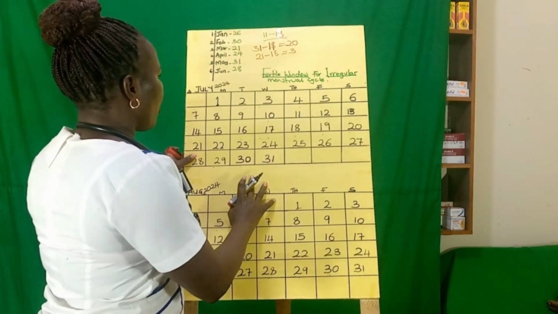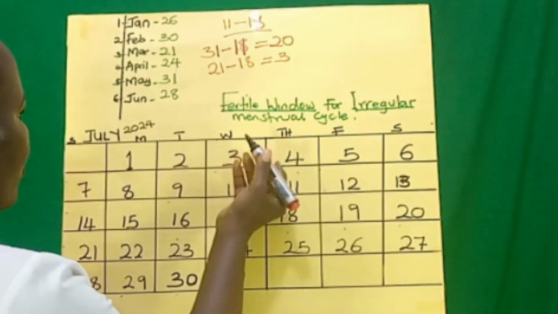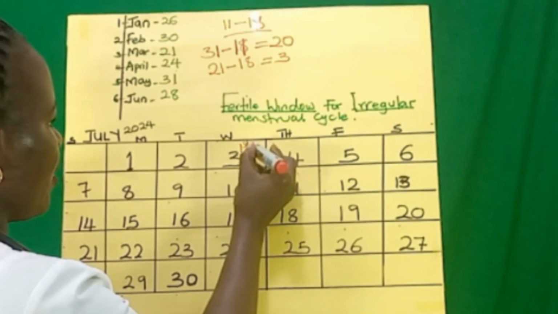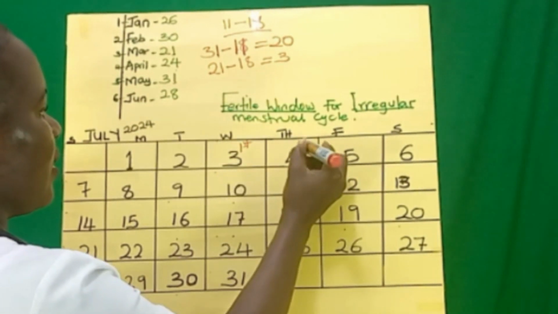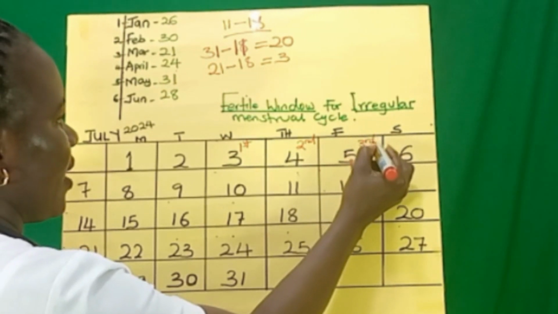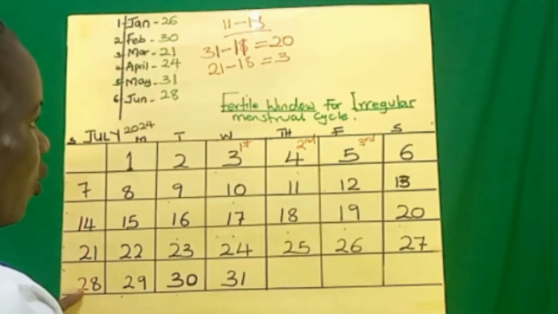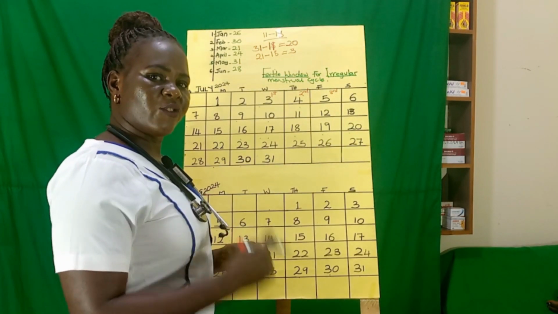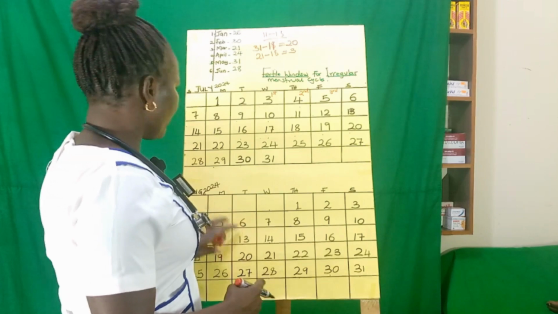Assuming she saw her period on the 3rd of this month, she started seeing her period here. This was her first day, second day, third day. So we are going to name all these days all through up to the last day before she saw the next period of this month.